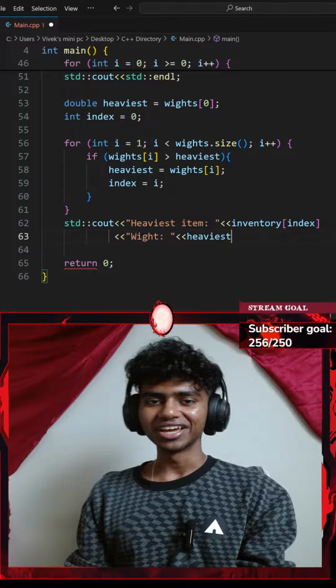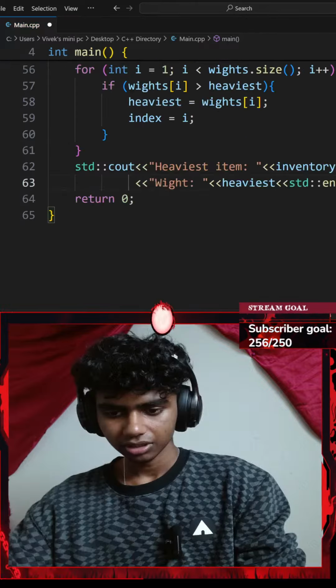Okay, with that said, let's see. This honestly should be pretty much it. Okay, perfect. If I were to hit Ctrl S, save the code and run the command, heaviest item with an insertion operator of heaviest. Okay, yeah, doesn't that show on the screen? Because I actually wrote that part. Guys, I don't believe it, at the moment of truth the stream started lagging. The lag does just stay for like a minute or so. I guess before I run the command, I'll wait for the lag to end.